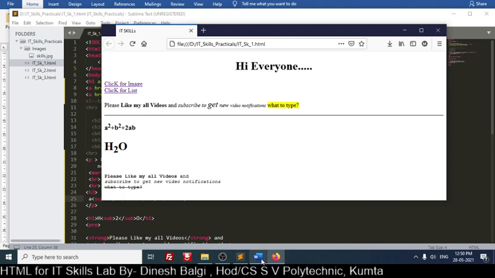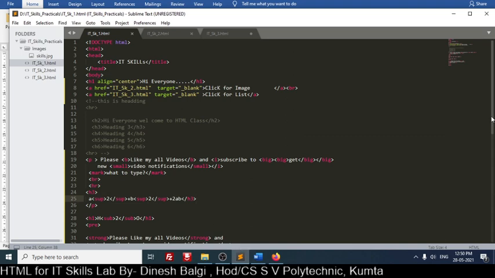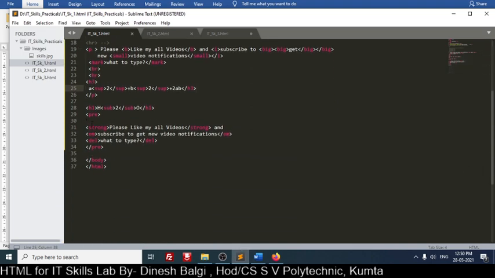So I will try one more thing here. I will put a few things into the font tag, and I will just try to change the size. I will use one more tag called font with size equal to, this time just use this font tag first, and I will close it here.